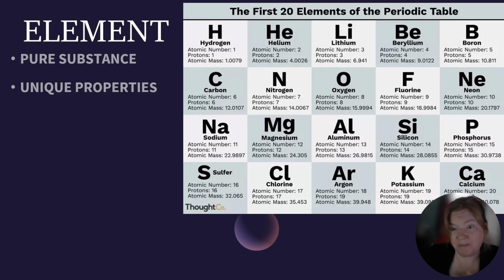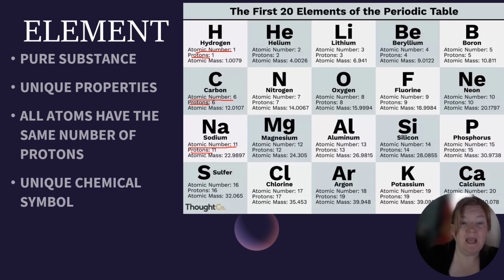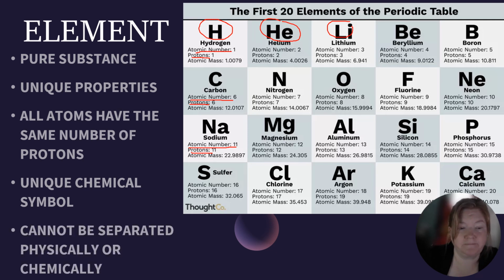They have unique properties. All atoms of the same element have the same number of protons. Okay, so look, hydrogen, atomic number 1, number of protons 1. Carbon, atomic number 6, number of protons 6. Sodium, atomic number 11, number of protons 11. Okay, it has a unique chemical symbol, hydrogen, helium, lithium, and so on. It cannot be separated physically or chemically. Elements just can't be broken down, okay?